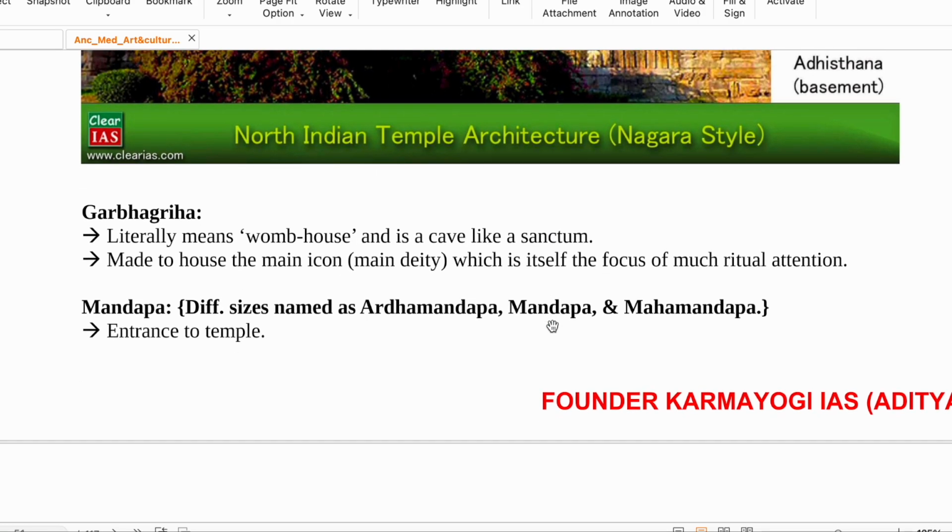Garbhagriha, what does it mean? It means a womb house, and it is cave-like. It sometimes looks like a cave. It is made to house the main icon. The main deity, wherever he is placed, if it is a temple of Shiva, wherever the Shiva is placed will be the Garbhagriha.